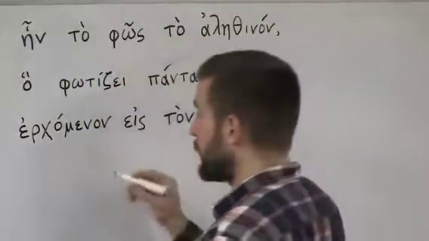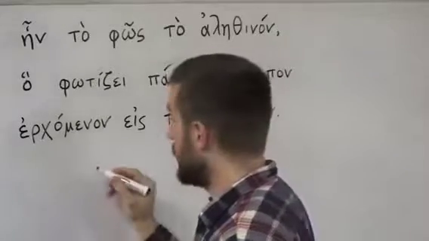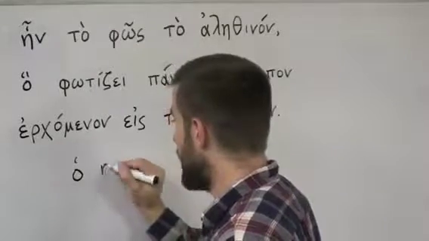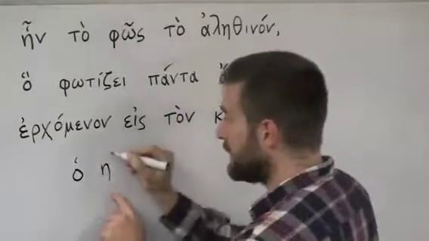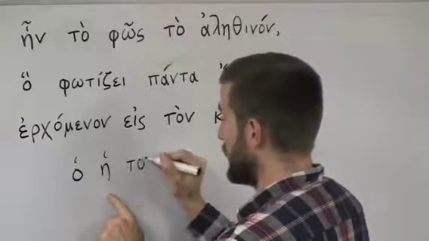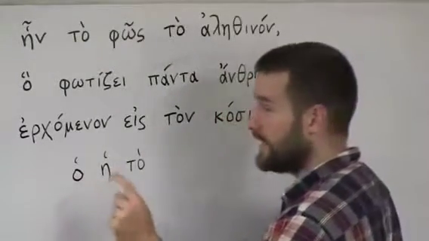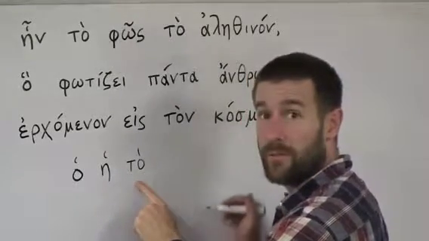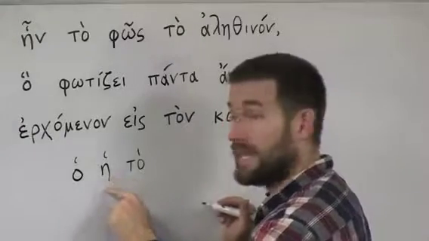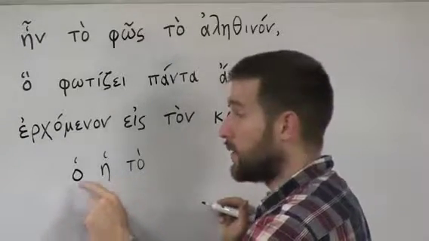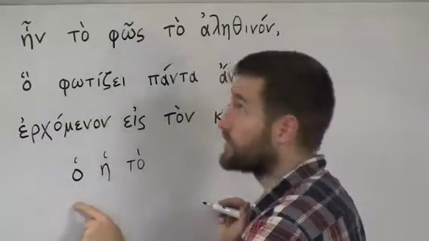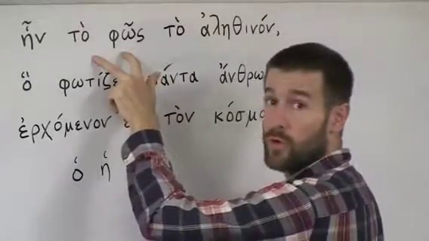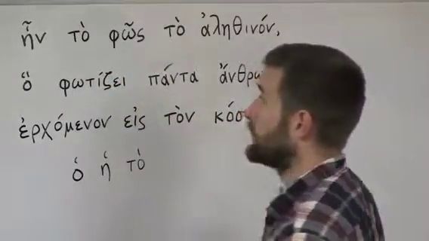Now, so far, we've learned three singular nominative words for the. This is the in the singular nominative case, and we have the masculine, the feminine, and the neuter form of it. So O is masculine, E is feminine, and to is neuter. If you remember, the vine was E ambelos, whereas God was O theos. Now we have to phos. When we see to phos, we know this is a neuter word. The light. To phos.